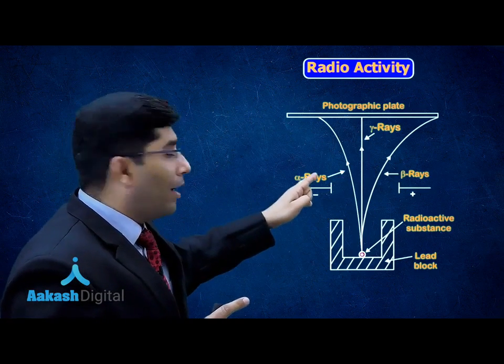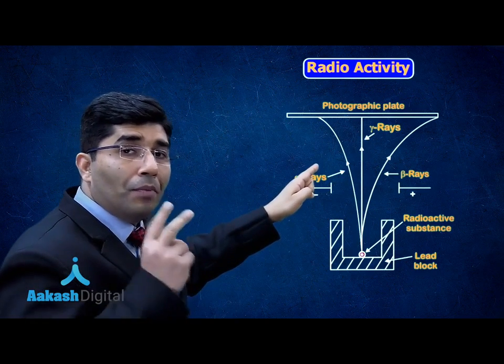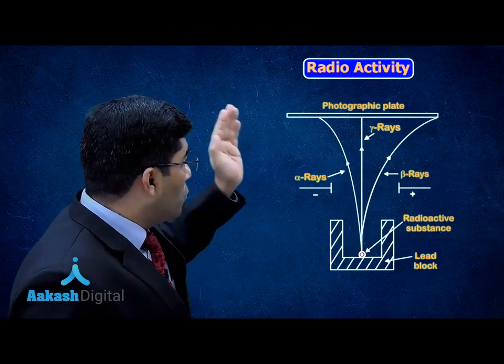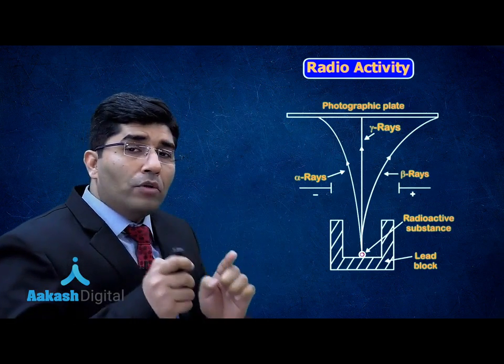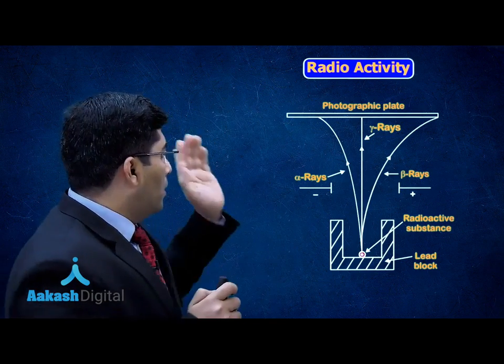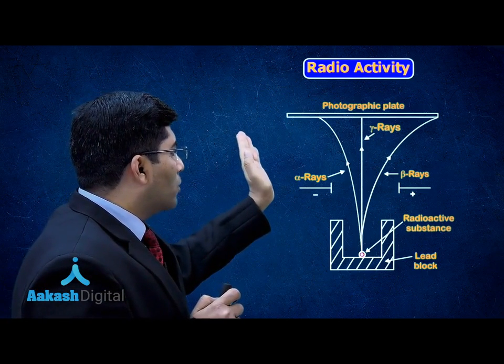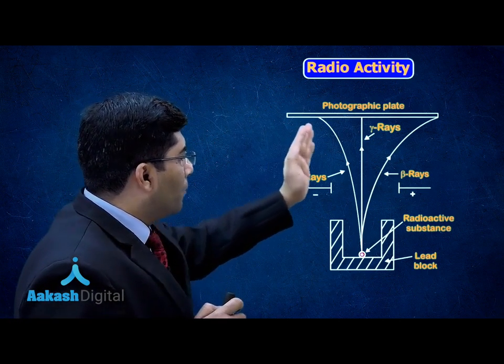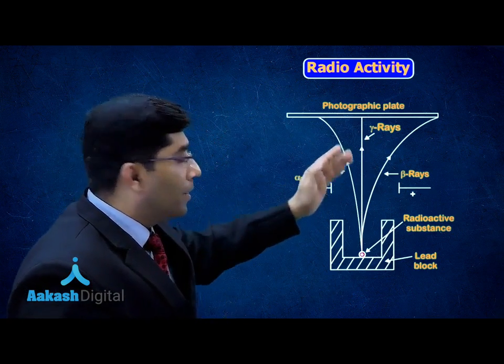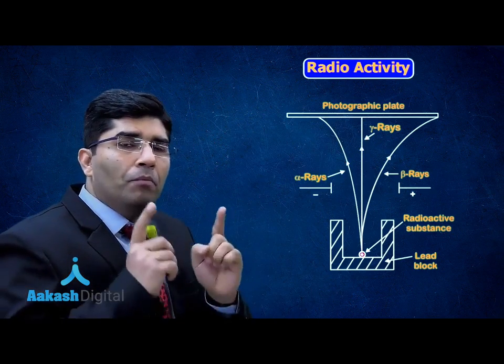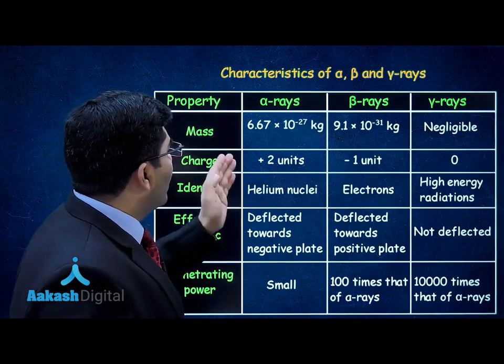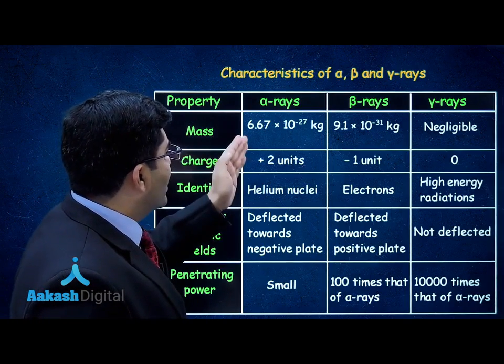The charge on an alpha ray particle is plus 2. So, if we talk about the magnitude of the charge, alpha rays should deviate more towards the negatively charged plate than the beta rays. But there is one more factor, and that factor is the mass.